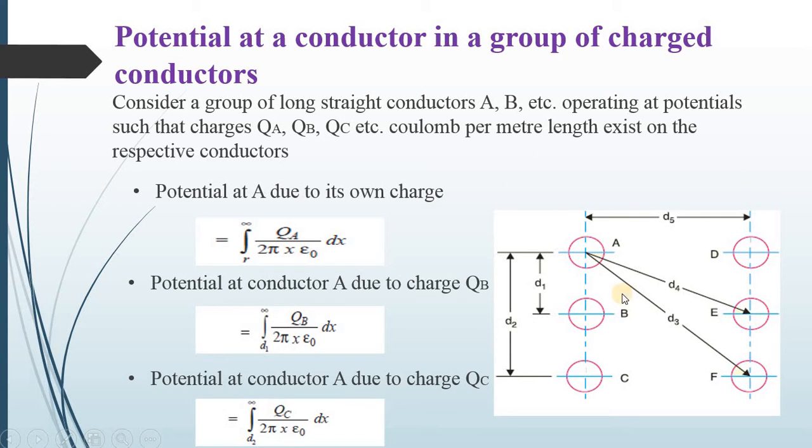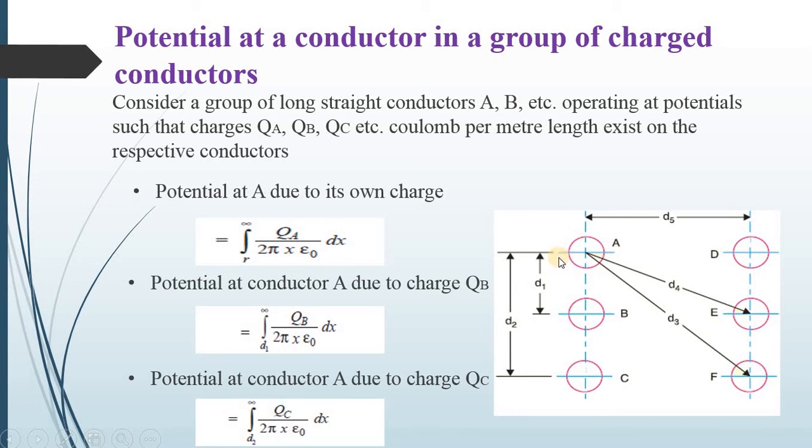See here, the diagram has conductors A, B, C, D, E, F. The distance between two adjacent conductors is D1. The distance between the first conductor and the third conductor is D2. Then the distance between diagonal elements is D3, the distance between A and E is D4, and the distance between a group of two conductors is D5. So let us define the potential at A due to its own charge.